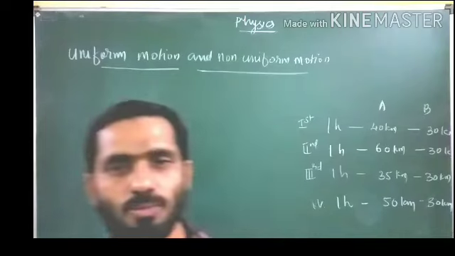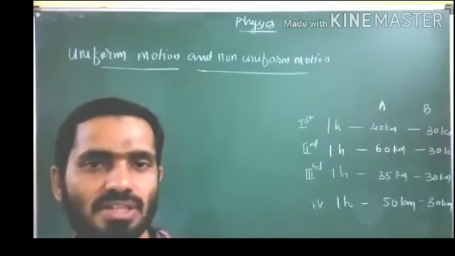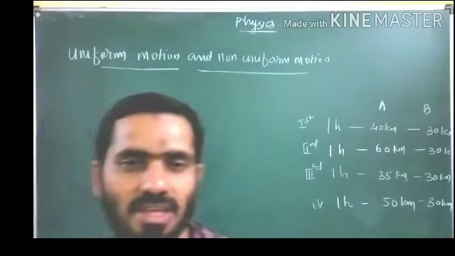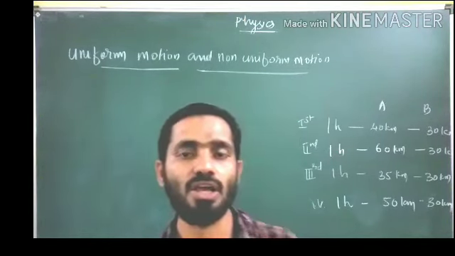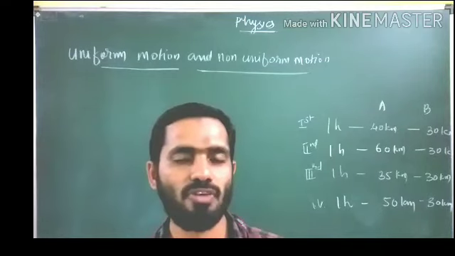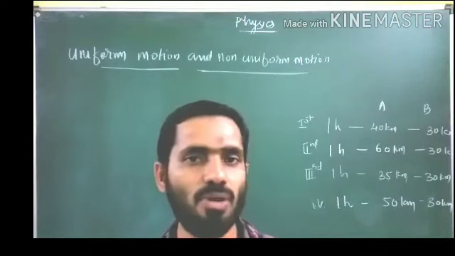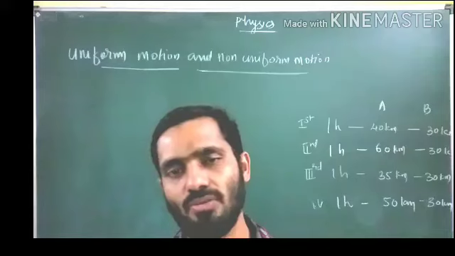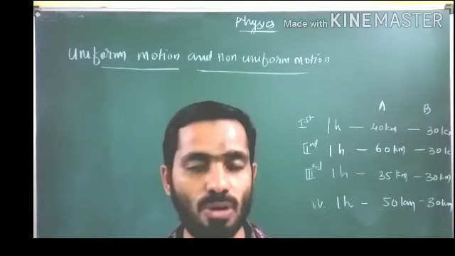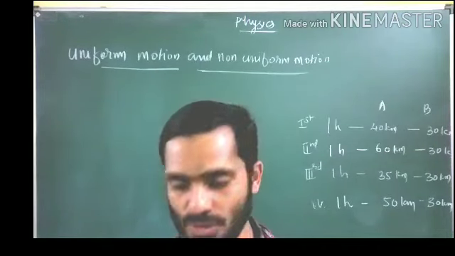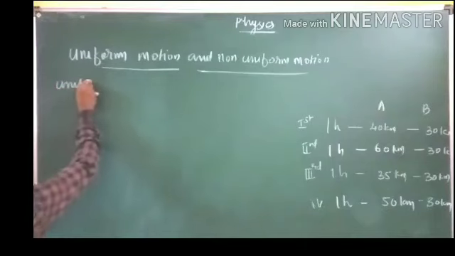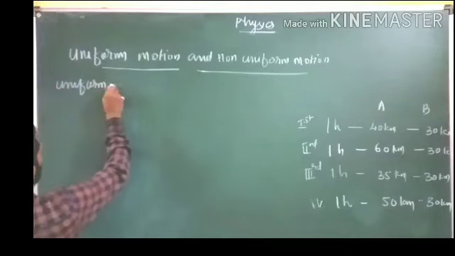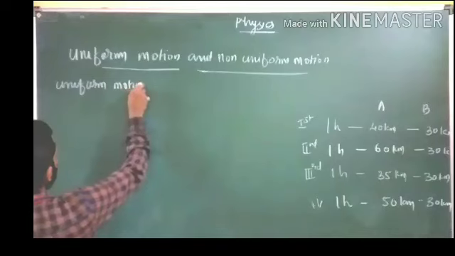So what is uniform motion? If an object covers equal distance in equal interval of time, then the motion is called uniform motion. If an object covers unequal distances in equal interval of time, then the motion is called non-uniform motion. I will write the definitions here. First, uniform motion.